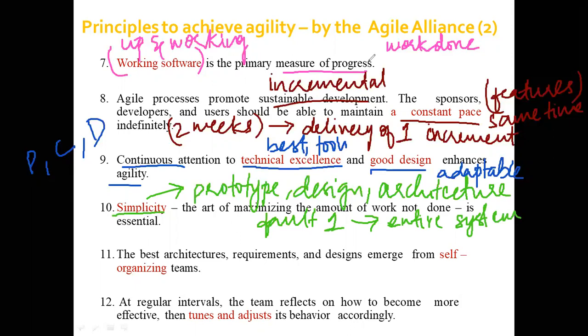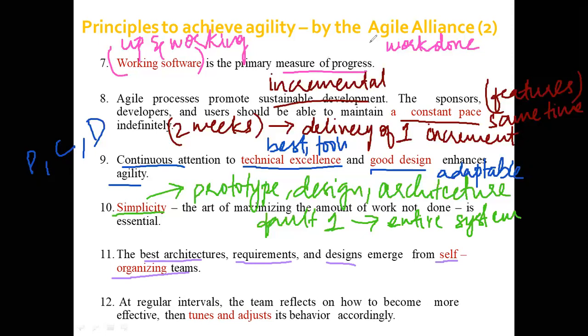The 11th principle, the best architecture, requirements and design emerge from self-organizing teams. Now, within the TSP, the team software process, we have seen that you have self-directed teams. Those people are going to make their own plan, own architecture, own design. So when people are so motivated, they are going to give you the best architecture, and the best requirements and designs are going to come from these motivated people.